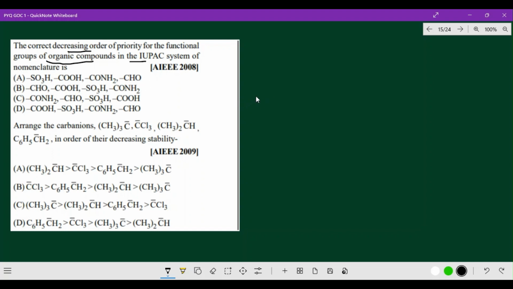So this is the first priority in the priority order for organic compounds in the IUPAC system. Carboxylic acid, you will give more priority. Then next one, sulfonic acid, SO3H. Then next one, amide, that means carbonyl groups. In that starting point, you will give the amide group, that is CONH2. Then next one, aldehyde, CHO.